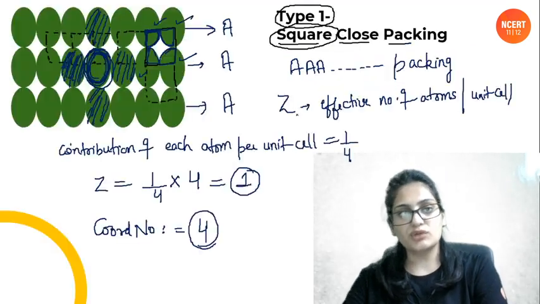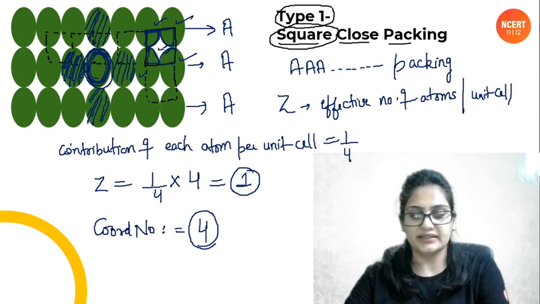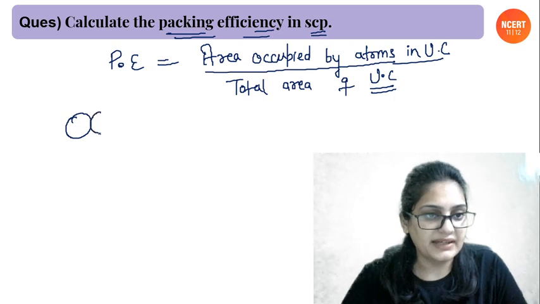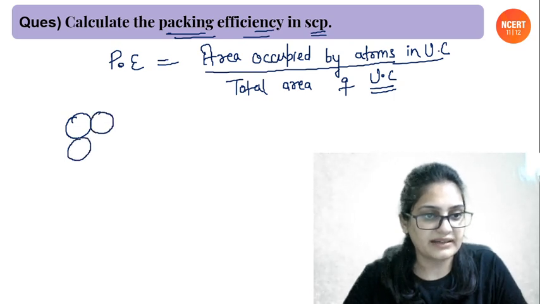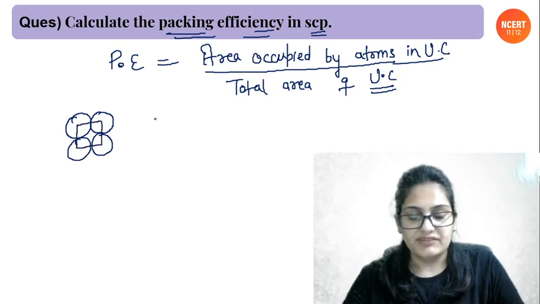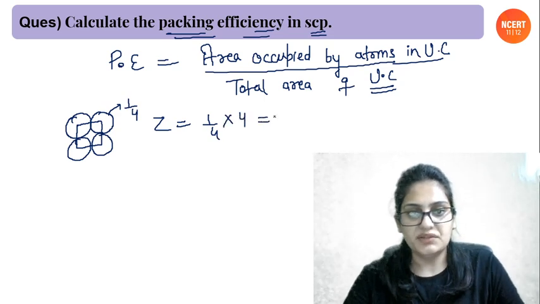Okay. Now, what was the unit cell? Let us draw this unit cell here on the next page. So the unit cell was something like that, four atoms which are exactly touching each other. And this was the shape of the unit cell, that is a square. We have already calculated Z. Contribution of each atom is 1 by 4, and there are 4 atoms, so it will be 1.